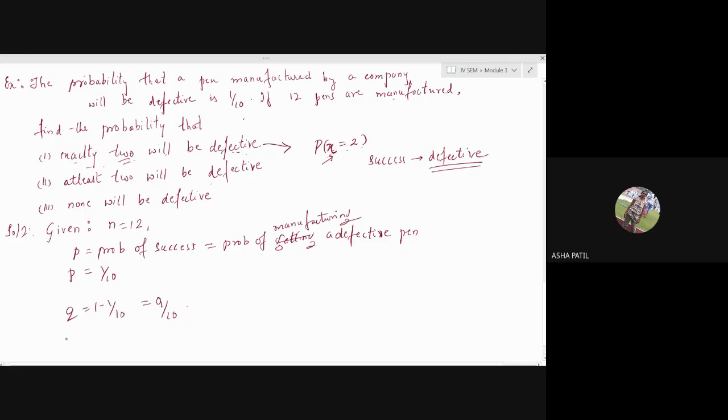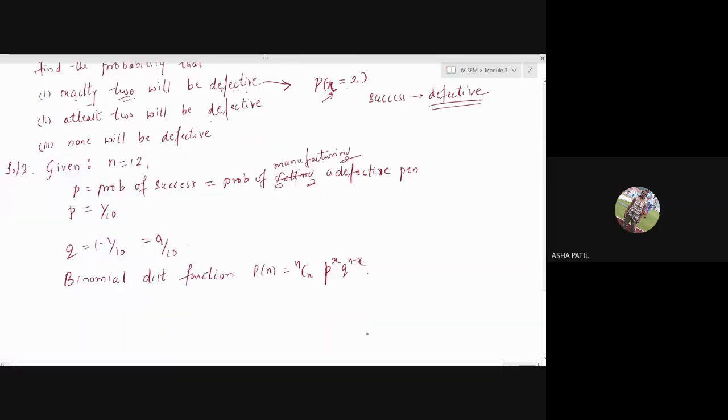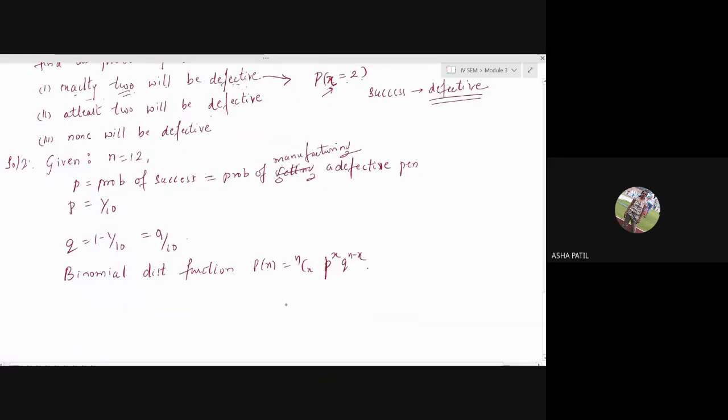Now write the binomial distribution function. What's the binomial distribution function? P of x, it is nCx p raised to x q raised to n minus x. You know the values.